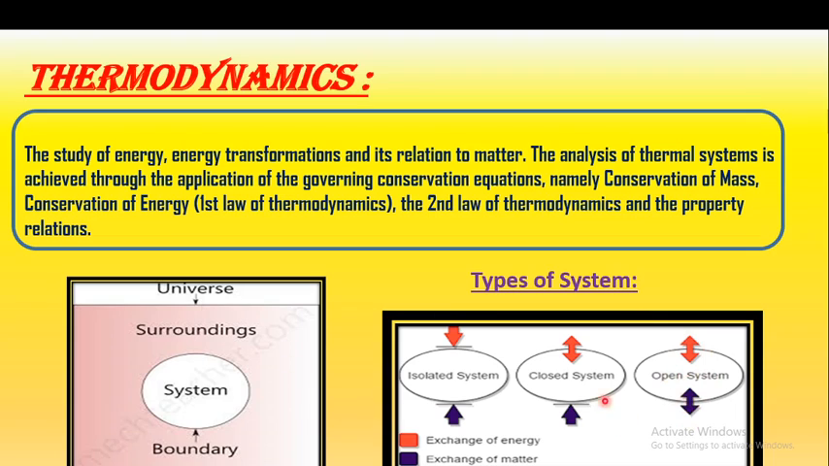So these are the different types of system: the isolated system, which can't exchange energy and matter; the closed system, which exchanges only energy and not matter; and the open system, which exchanges matter and also energy. Means the isolated system and open system are totally opposite to each other. So these are the different types of system.